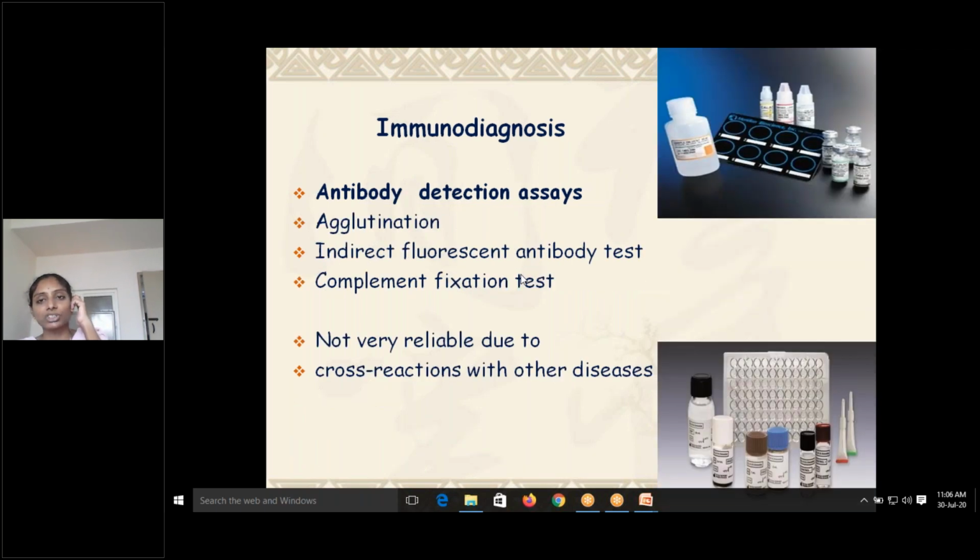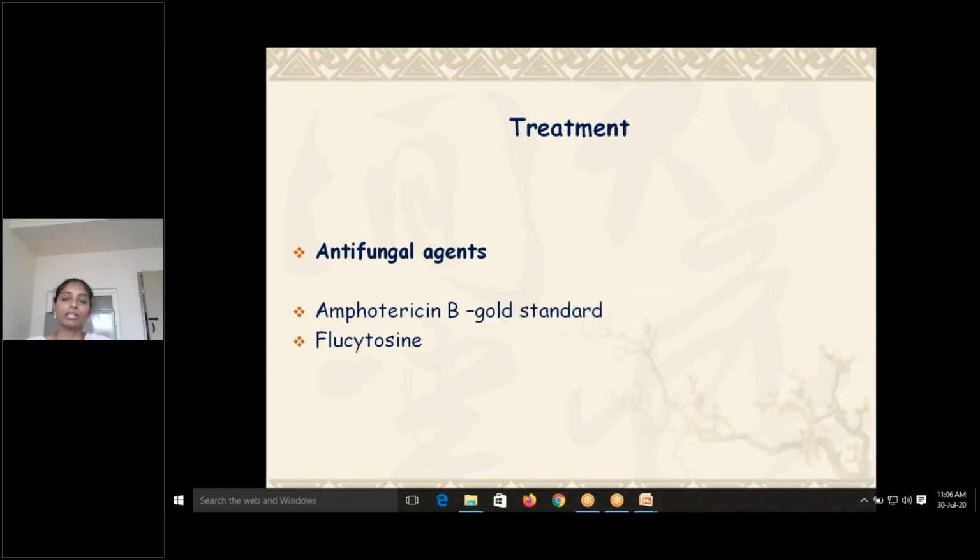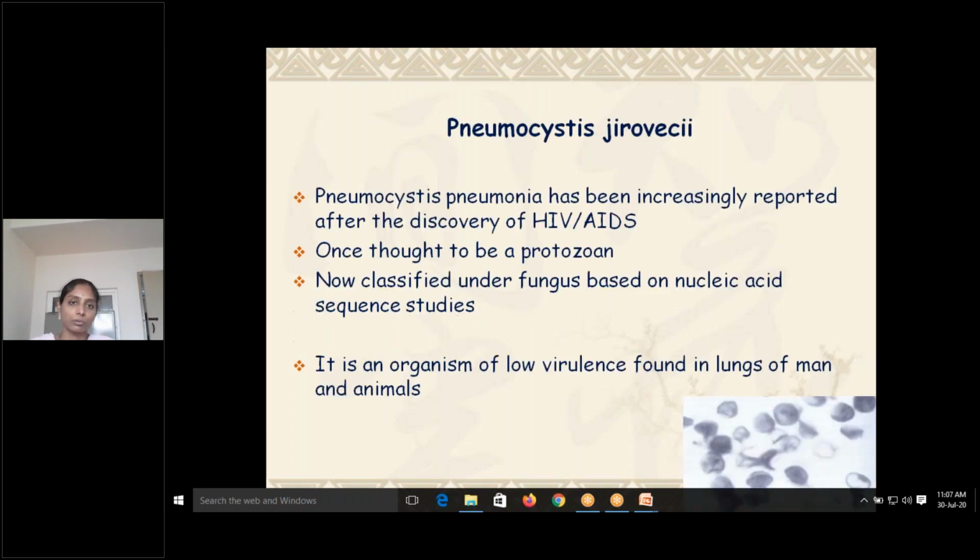Antibody detection assays are the other assays, which include agglutination assays, indirect fluorescent antibody tests, and complement fixation tests, not very reliable due to cross reactions with other diseases. Treatment with antifungal agents: amphotericin B is the gold standard. Apart from that, flucytosine can also be given, but it requires a long-term treatment. If meningitis has occurred, intravenous treatment is also required. Apart from that, we need to balance the toxicity of the drug also.